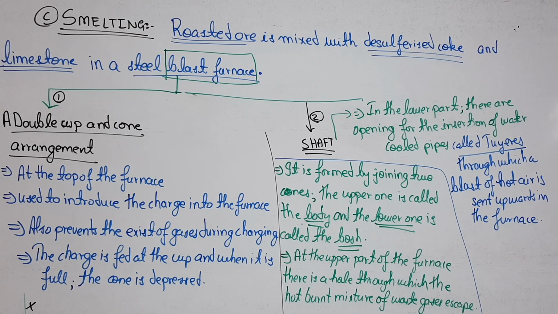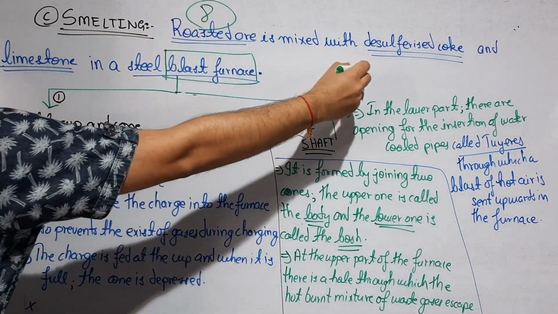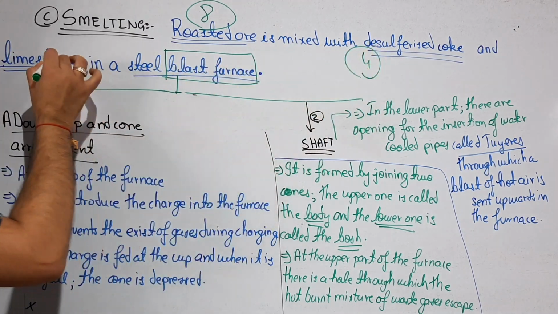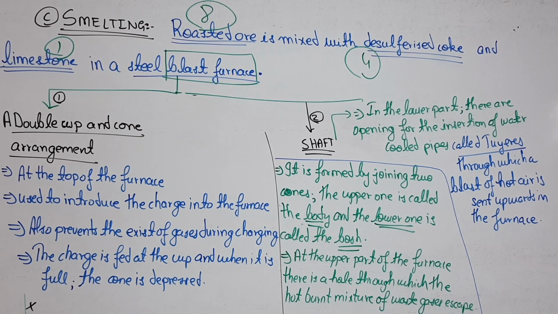They have the ratio 8:4:1. Write it here itself. 8 part of the ore, 4 part of the coke, and 1 part of limestone. So remember this, that in the blast furnace we take the roasted ore plus desulfurized coke plus limestone in the ratio 8:4:1.